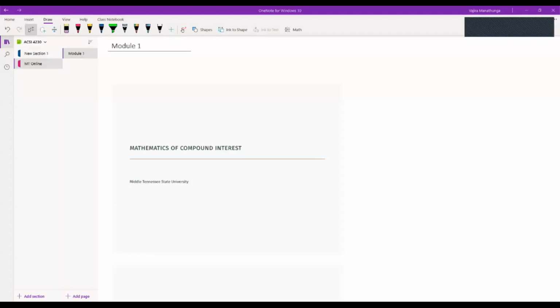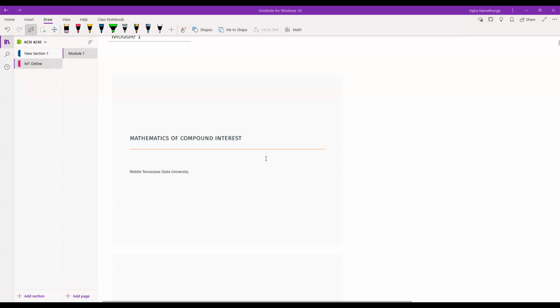Hello everyone. Welcome to ACSF 4230 and ACSF 5230, Mathematics of Compound Interest. So this is module one. We are going to learn about interest rate.